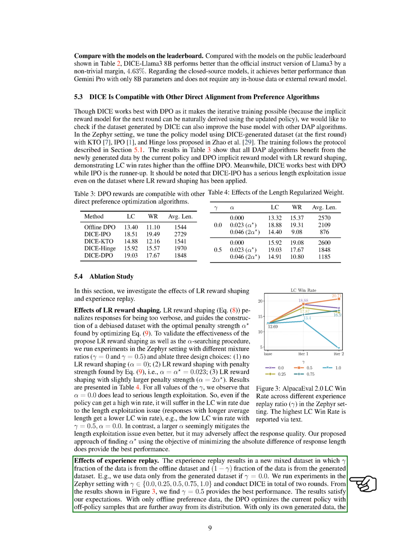Regarding experience replay, it results in a mixed dataset combining offline and generated data. Through experiments with varying gamma values, we find that a gamma of 0.5 offers the best performance, striking a balance between off-policy samples and reinforcing the current policy. This approach prevents catastrophic forgetting and optimizes the policy effectively.